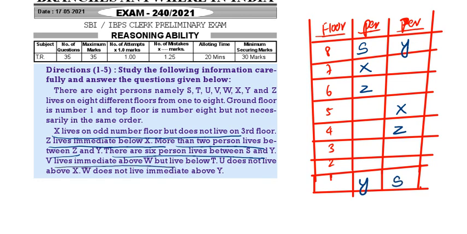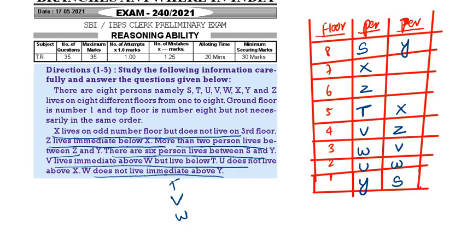Then V is living immediately above W. V is living immediately above W but below T. Then W does not live immediately above Y. So W is not living above Y means W will come here. Here V, here T. We are left out with U. Now coming to the second case, V and W. So here we will get V, here we will get W.